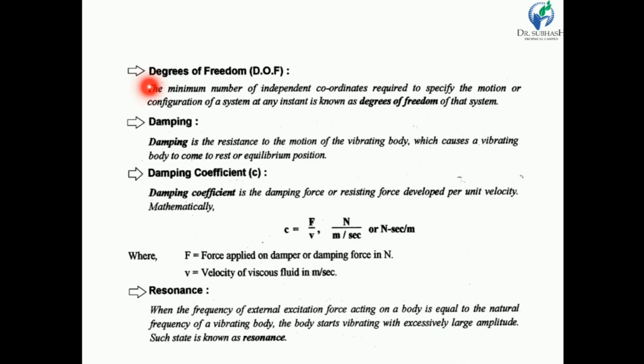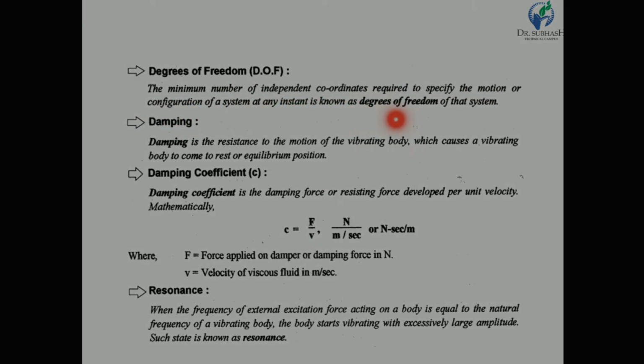Next one is degree of freedom. The minimum number of independent coordinates required to specify the motion or configuration of a system at any instant is known as the degree of freedom.